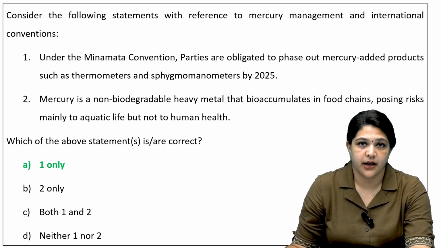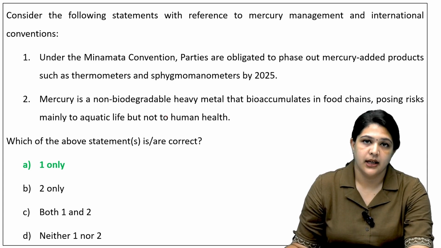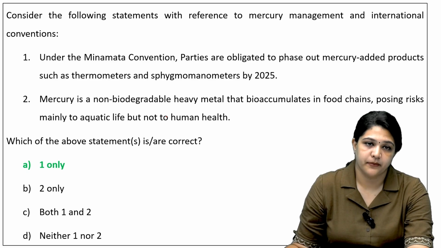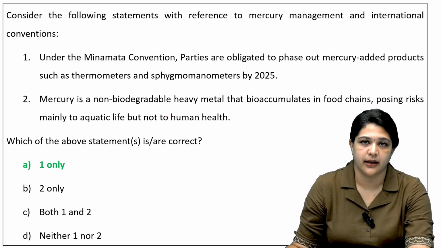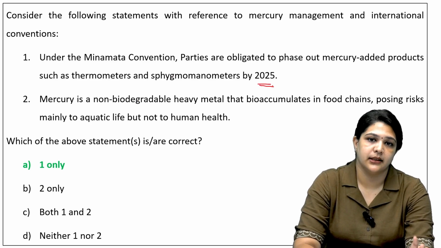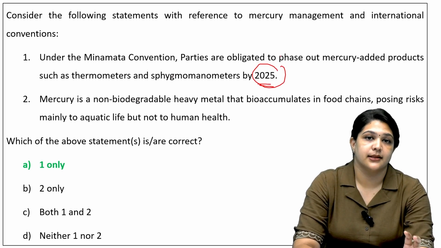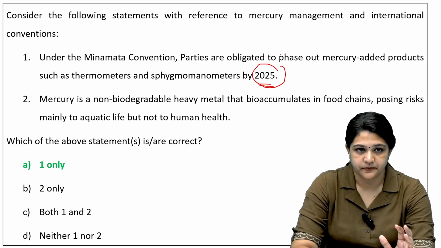There is no safe level of exposure to mercury, so any level of exposure will cause health ailments. In that case, the first statement is right. Under the Minamata Convention, parties are obligated to phase out mercury-added products by 2025. I even told you this statement, see, this is 2025. So there is a possibility we might get this question in the upcoming prelims.